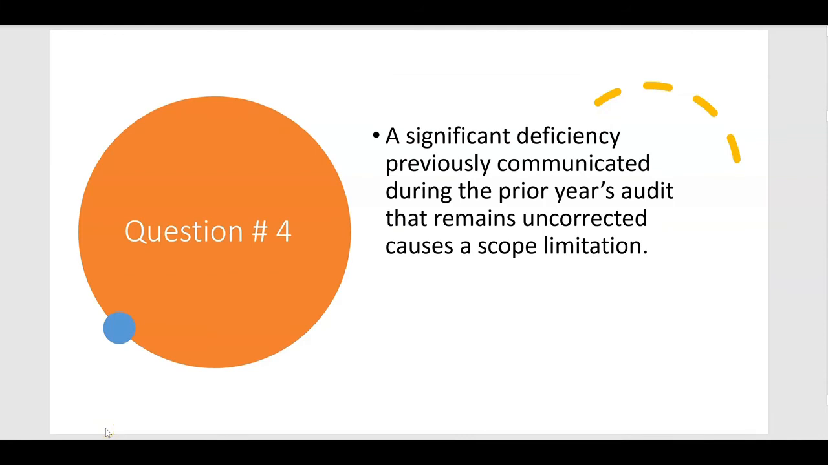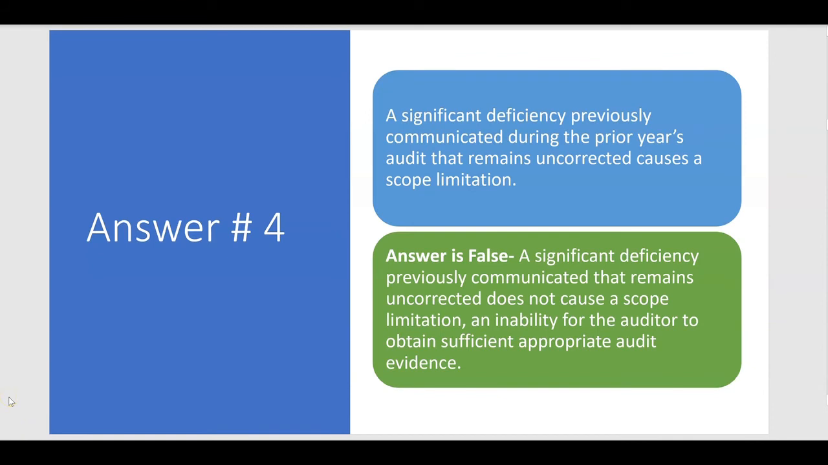So the first 3 were pretty basic. Now it's going to get a little tougher. Number 4, a significant deficiency previously communicated during the prior year's audit that remains uncorrected causes a scope limitation. True or false? And that's false. A significant deficiency previously communicated to management and governance that remains uncorrected, let's say in this year's audit, does not cause a scope limitation, which would be an inability for the auditor to obtain sufficient appropriate audit evidence. It would be a problem for management, but it wouldn't necessarily impact the auditor's ability to gather evidence.